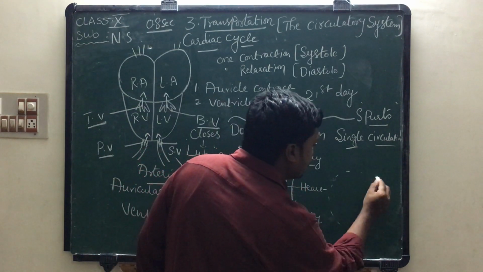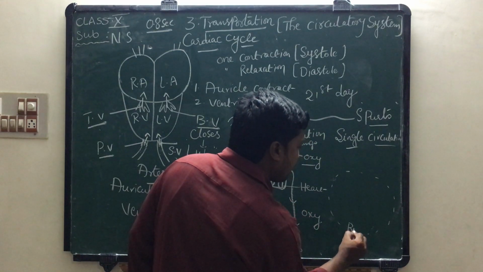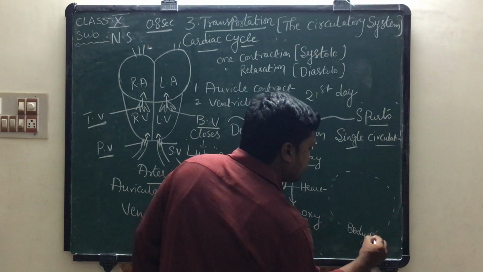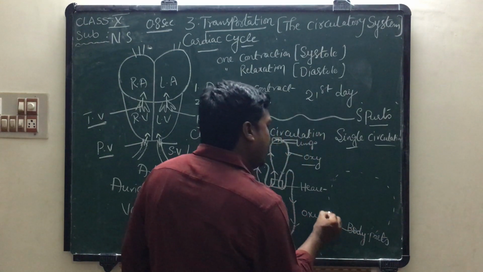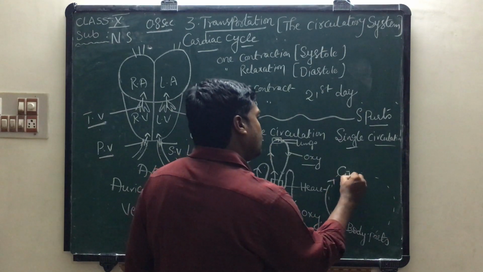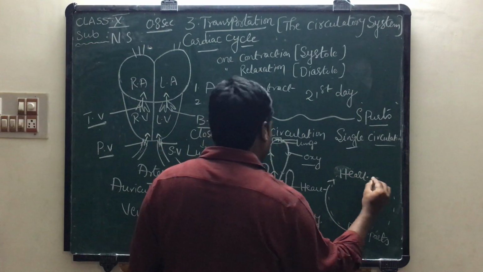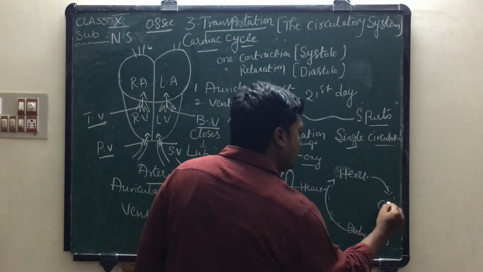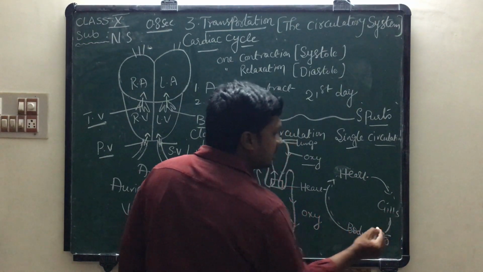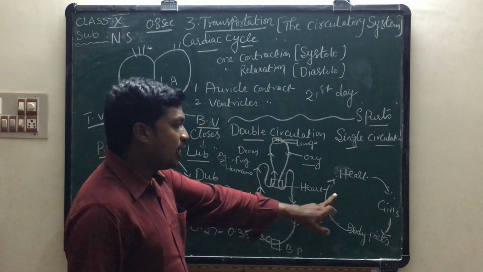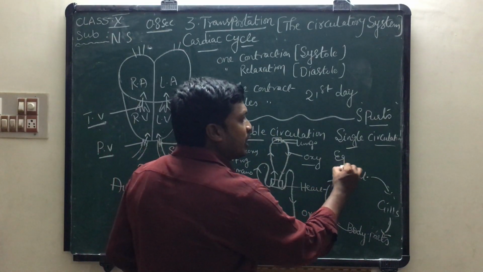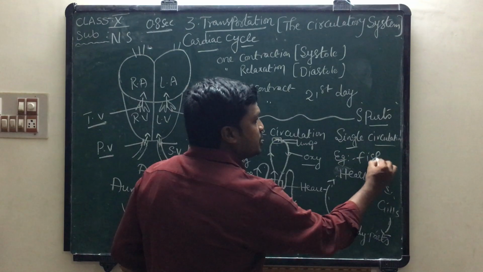See here, body parts. Body parts to heart. Heart to gills. Gills to body parts. See here, if you observe single circulation, we can find single circulation in fish.